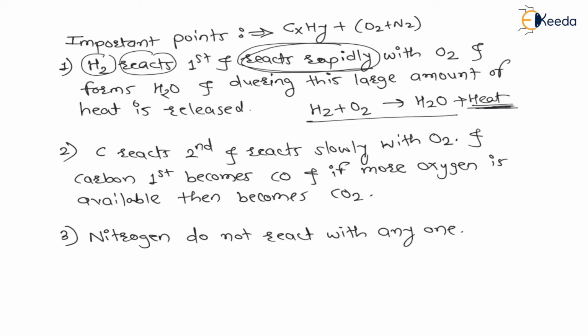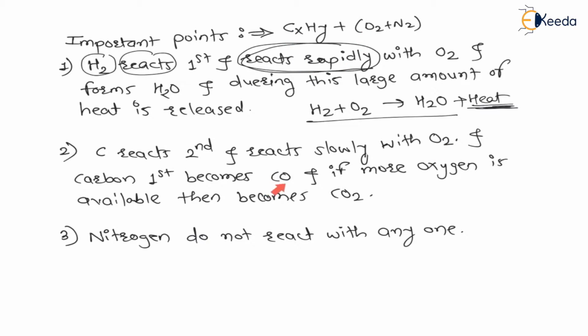Hydrogen will complete its reaction first, and only then will carbon react with oxygen. Therefore, first balance the hydrogen and oxygen reaction to form water, and only then go for the carbon balance. Now carbon reacts second and reacts slowly. That means after completion of the hydrogen reaction, carbon starts its reaction, reacts slowly with oxygen, and whenever carbon sees oxygen,